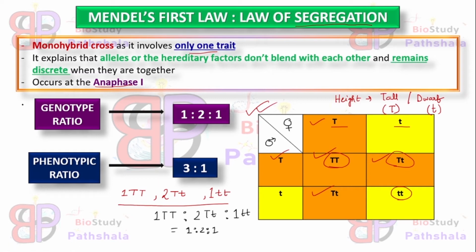As you can see, the genotypic ratio of the monohybrid cross, or the law of segregation, will be 1 is to 2 is to 1. Now the phenotypic ratio will be 3 is to 1, because total tall individuals will be the sum of capital T capital T as well as capital T small t. These individuals will show tallness, while only small t small t will show dwarfness. That means the tall individuals will be 3 and the dwarf individual will be 1. So the phenotypic ratio will be 3 is to 1.